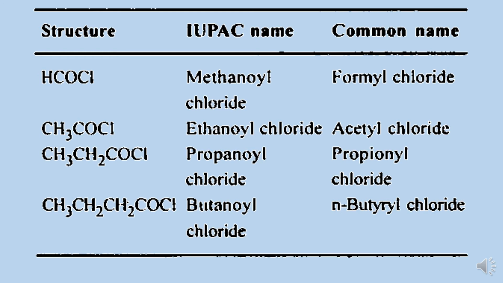For 2 carbons it is ethanoyl chloride. The compound having 3 carbon atoms with the COCl group is propanoyl chloride, and for 4 carbon atoms it would be butanoyl chloride. Similarly, if the chain is branched, the chain in which the COCl group is present must be selected, and numbering will be done from this carbon atom, the CO group.